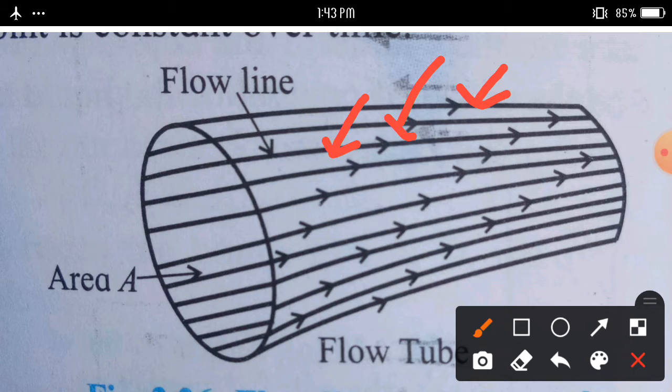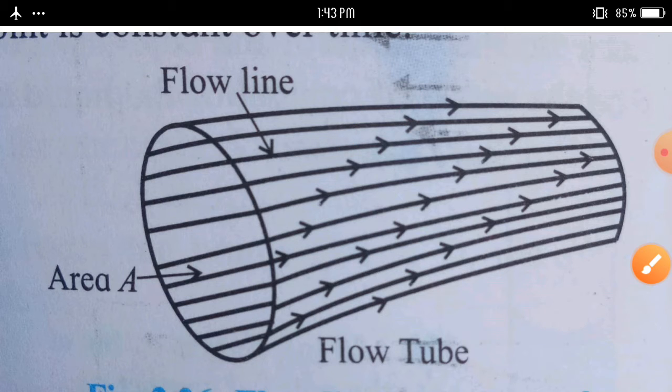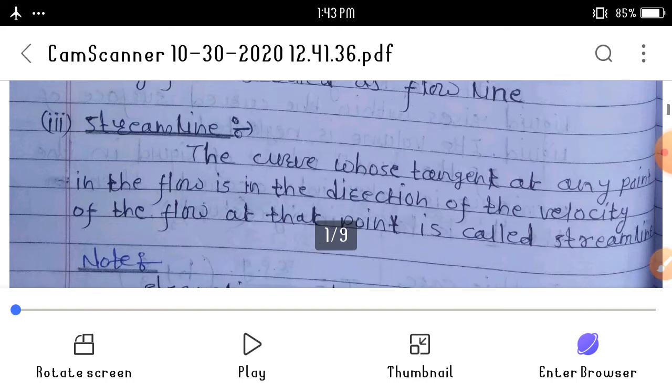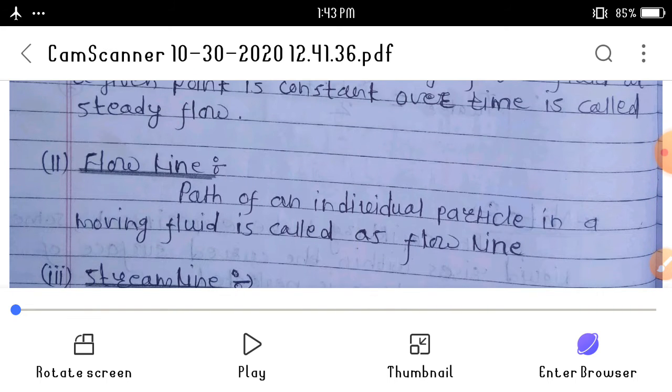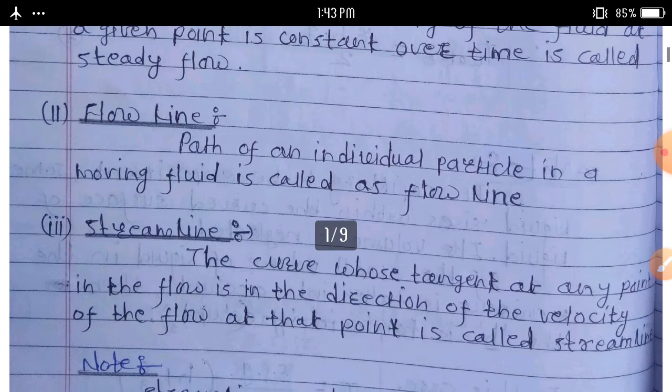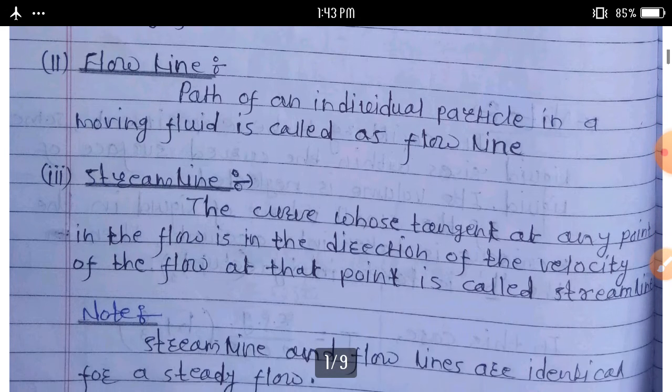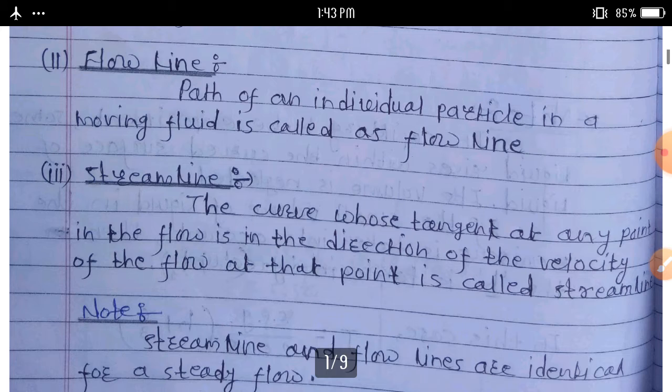Then next one is streamline. What do you mean by streamline?